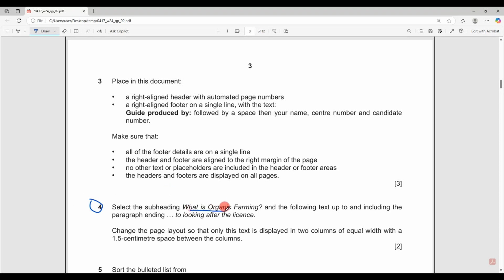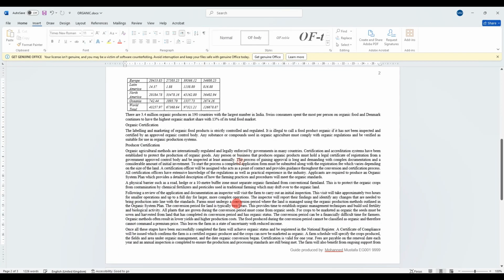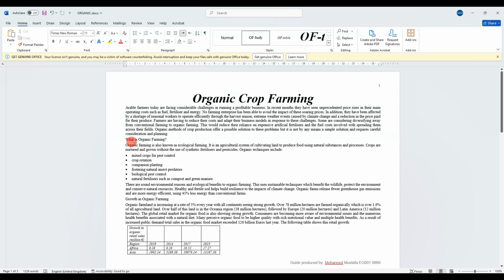Select the subheading what's organic farming and the following text to all, including the paragraph ending to looking after the license. So from this subheading up to this here, this ending paragraph, we should change the layout into 2 columns with equal widths and 1.5 centimeter space in between the columns. Okay, so let's from this up to license. So I'm just going first of all to find, this is it, but where is license? I'm going to search it here.